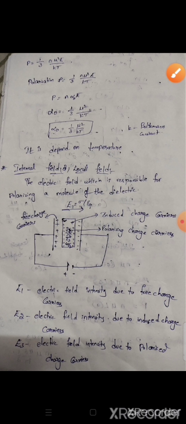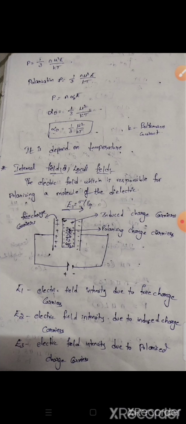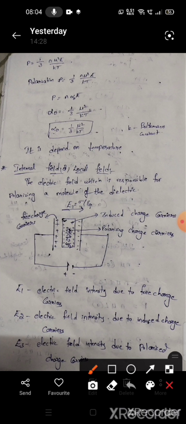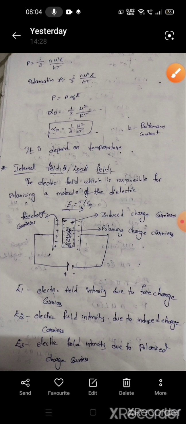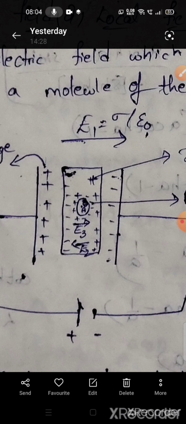Then E3. If you take an atom in a dielectric, here the point A, the positive charges are displaced towards the negative charge, and the negative charges are displaced towards the positive charge outside the atom. And if you take a dipole inside an atom in a dielectric plate, then the atom also gets